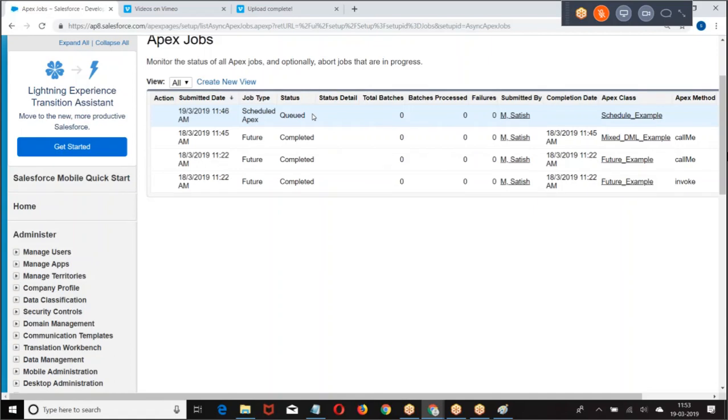System.schedule takes the name of the job, the expression, and the object. How can a class be scheduled? First, the class has to implement the Schedulable interface. If a class implements the Schedulable interface, then it has to define a method called execute. Within the execute method, the logic will be defined. This is one of the ways.